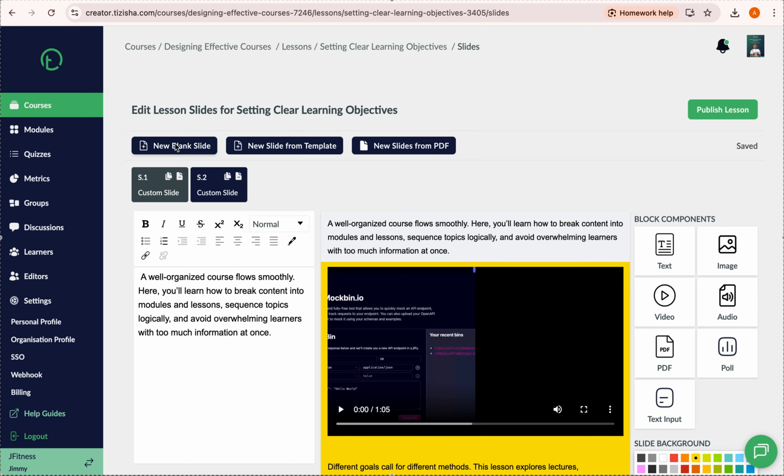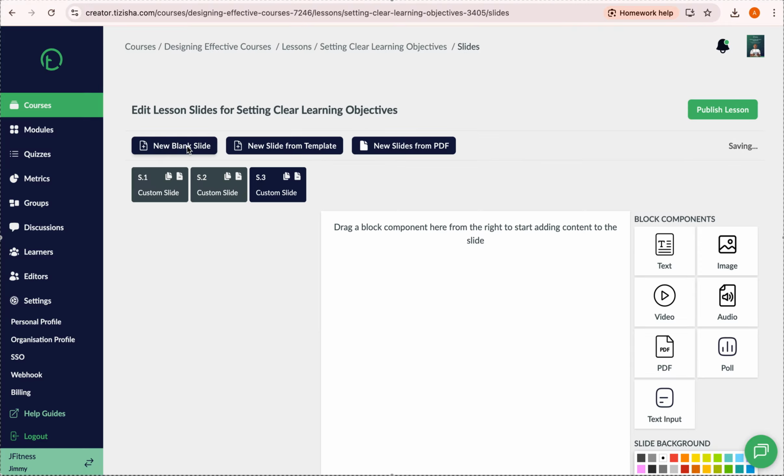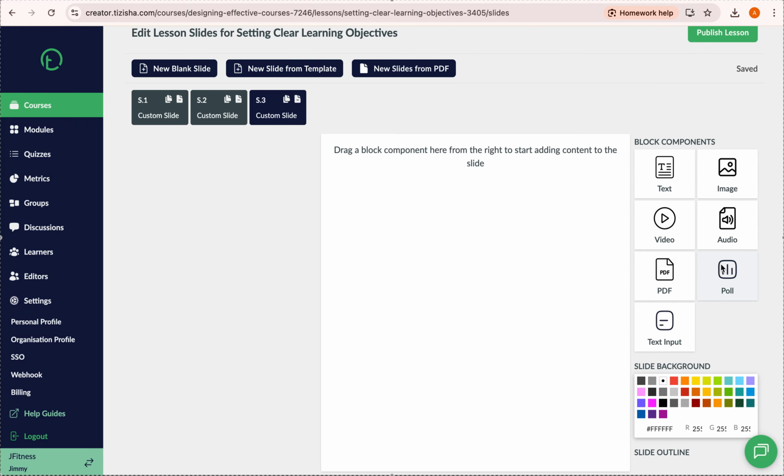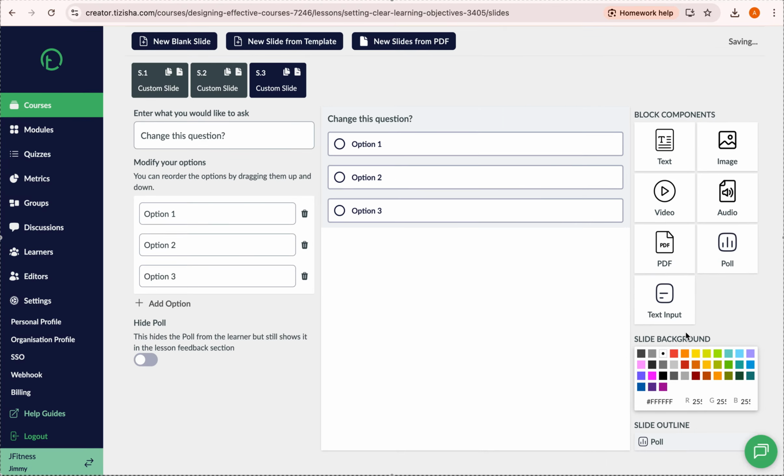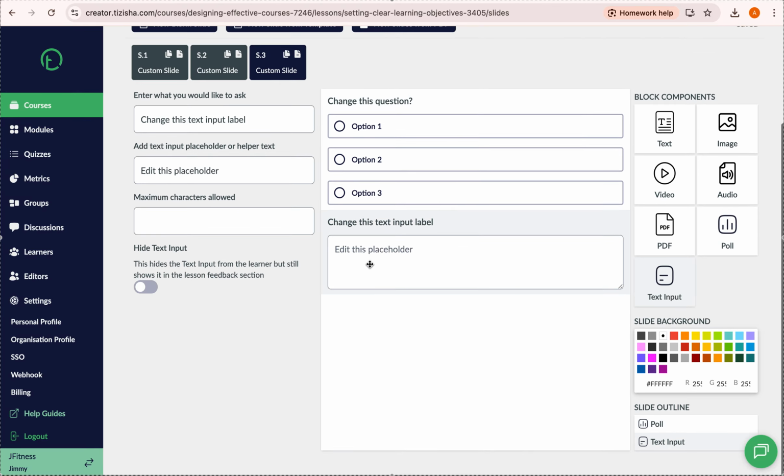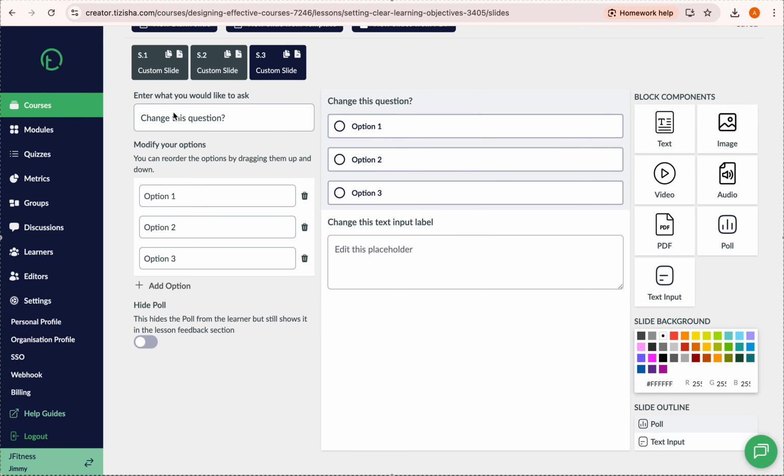So to add a new slide, you just click on new blank slide here, just where my cursor is. Then now, for this one, let's do a poll and text input. So now to edit the poll, you have to click on this block component here, and now you can start working on the poll. So poll, obviously these are options that people can choose from, right?